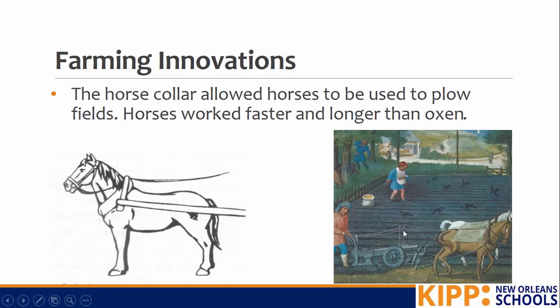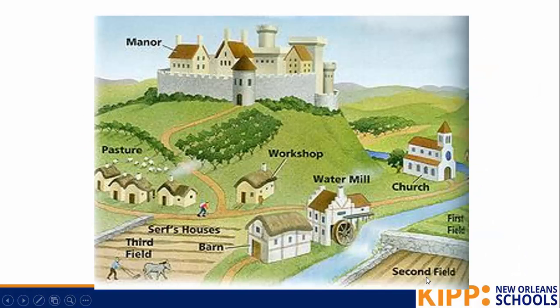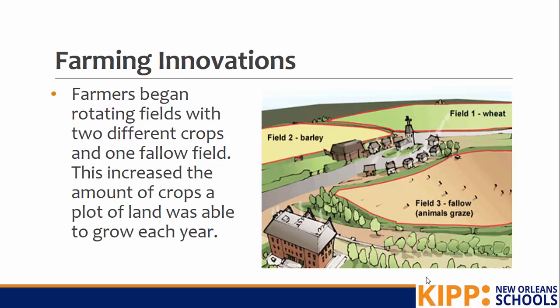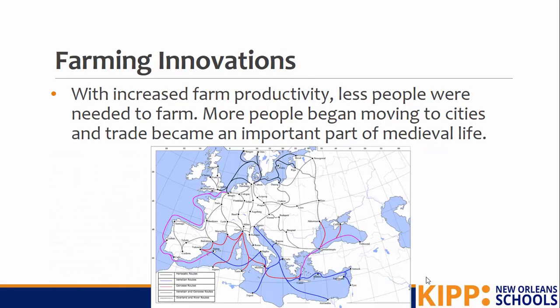We also see here, this is the heavy plow, and this allowed them to plow fields much faster with the horses pulling the plows. So all of these farming innovations mean that they don't need as many people farming. So this feudal structure where we have a lot of peasants and serfs farming and working the land is no longer going to be needed because we can get more food from less people with these new innovations.